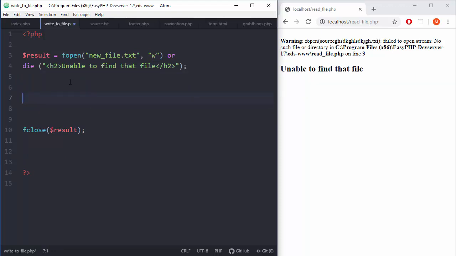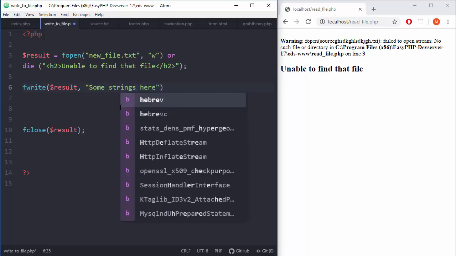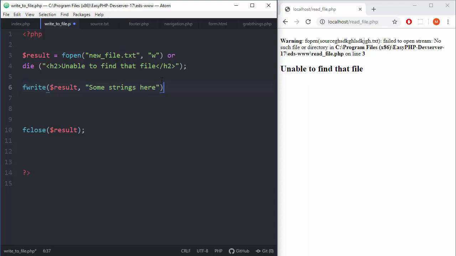So now when we have opened our file for writing to it, let's do that with the function fwrite, where we are writing to result, and what we are writing to file, comma, and actual string. Now, because we are writing to a textual file, we cannot use here br.